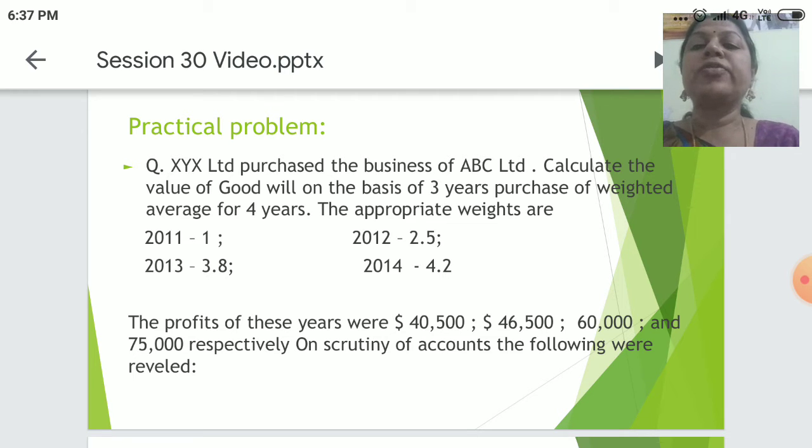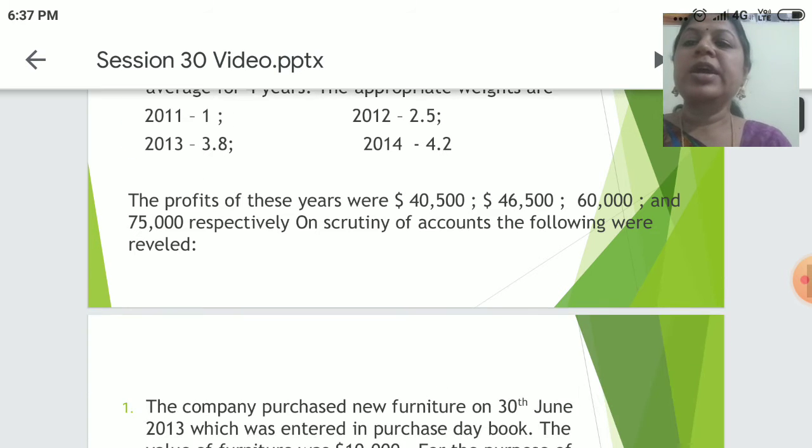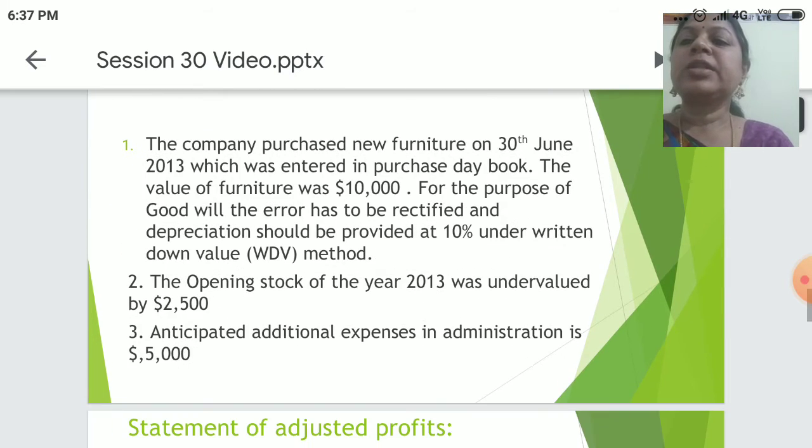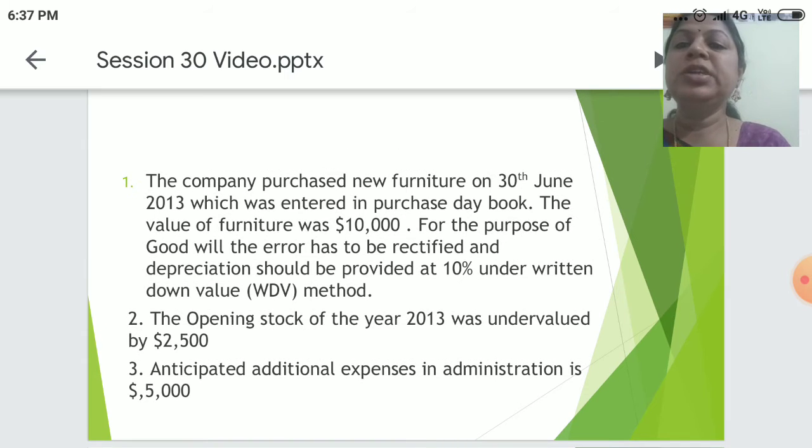On scrutiny of the accounts, the following informations were revealed. First thing, the company purchased a new furniture in the mid of the year, 30th June, year 2013, which was entered in the purchase day book. The cost of the asset is 10,000. For the purpose of goodwill, the error has to be rectified and depreciation should be provided at 10% under written down value method, that is WDV.